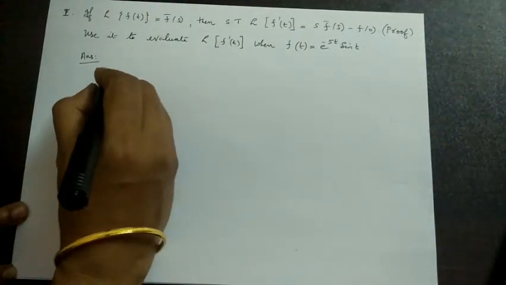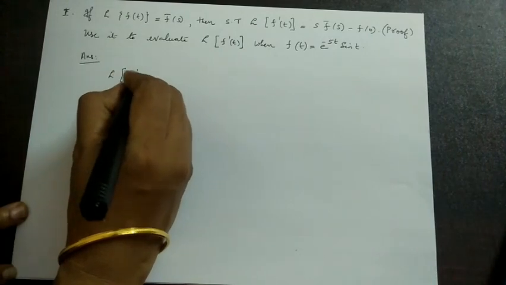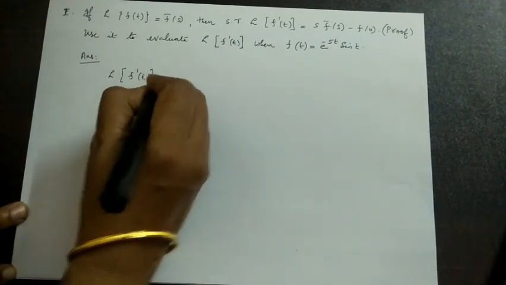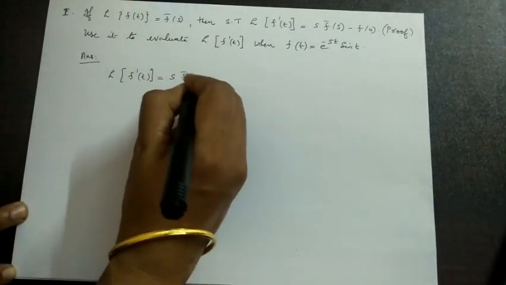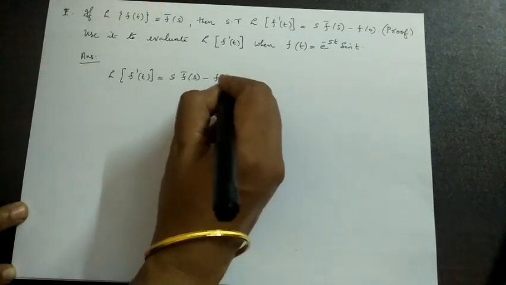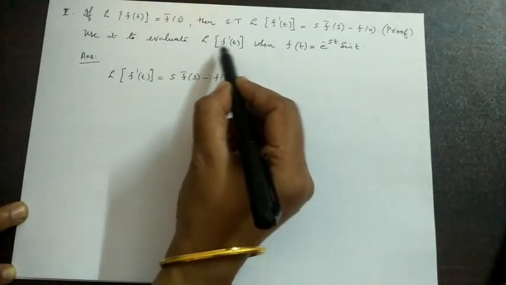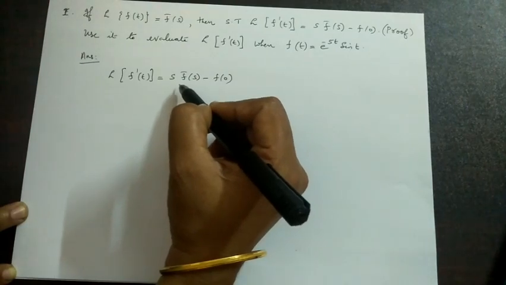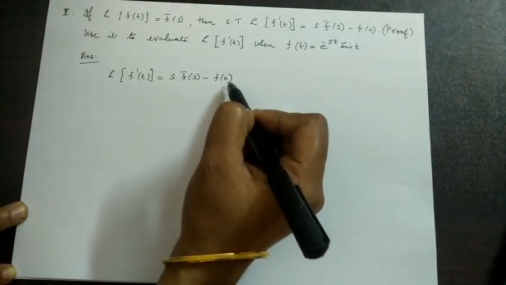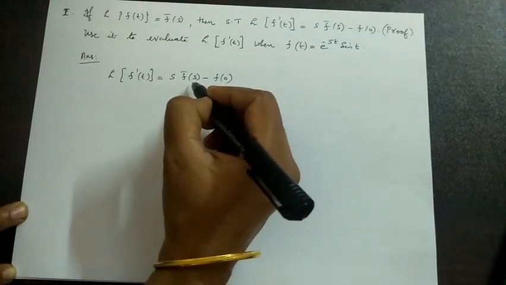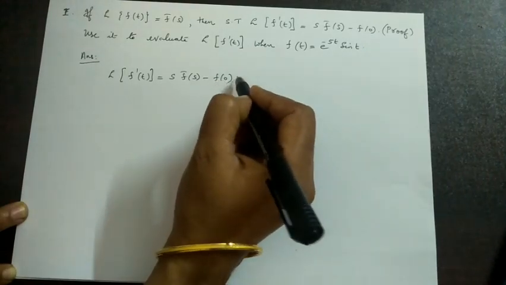For that, consider first of all the formula: L of f dash t is given as s f bar s minus f of 0. So to evaluate this L of f dash t, we want to use this formula, s f bar s minus f of 0. For that, we want to find out f bar s and f of 0.